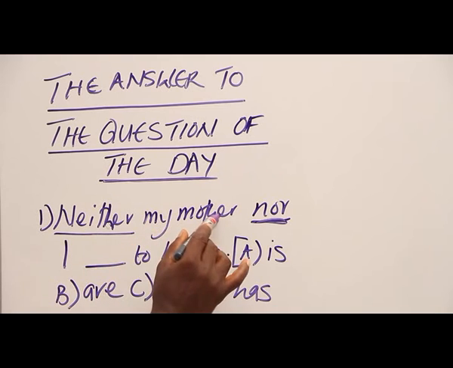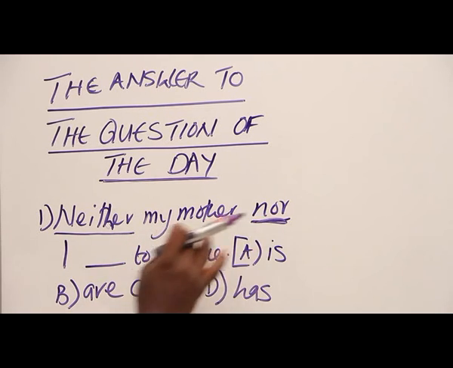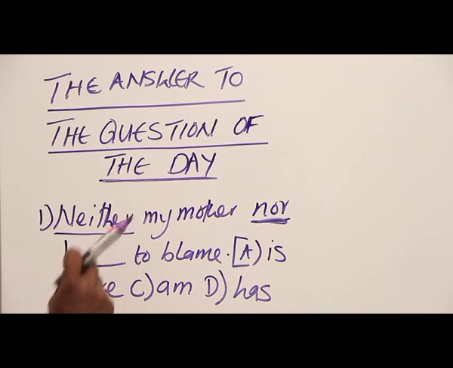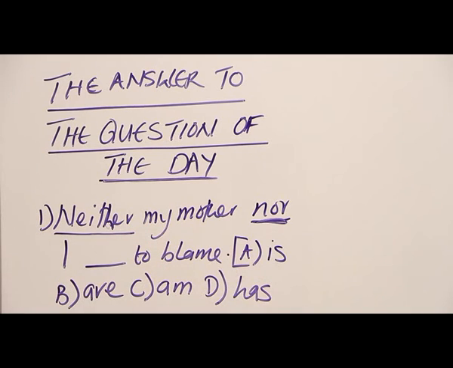We can say my mother is not to blame. My mother is, the is will be here, that's one sentence. Then we'll have another sentence, I am not to blame. So you can see that if we are using it like that, the am will be here. And because the verb agrees with the nearer one, am will have to be used: neither my mother nor I am to blame. So the answer is am, C.